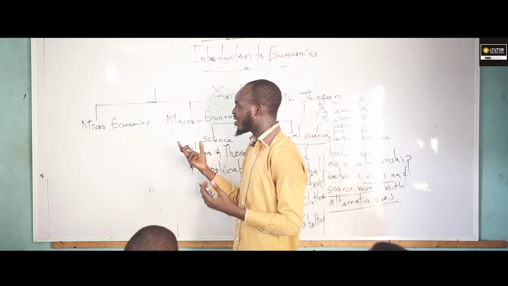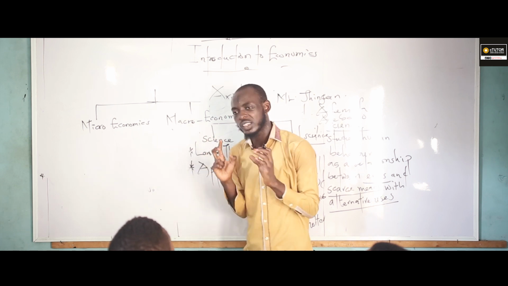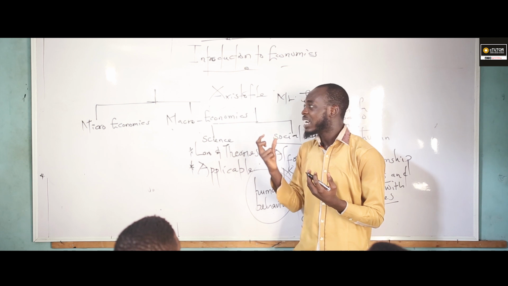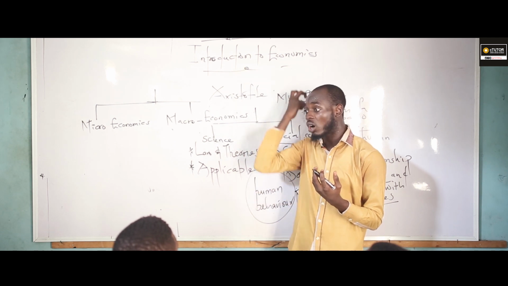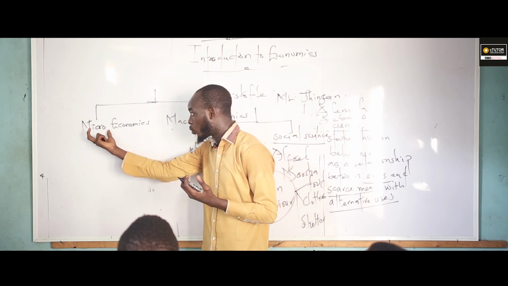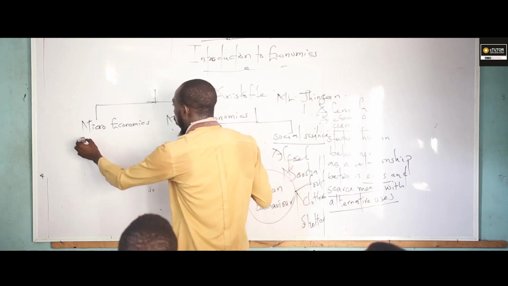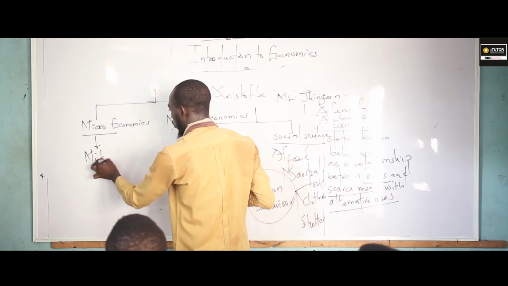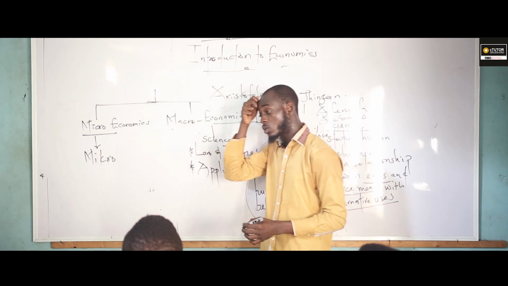Now, one of the ways of understanding any concept in economics is by tracing it to its origin. Am I communicating? The word micro was developed from a Greek word, micro.